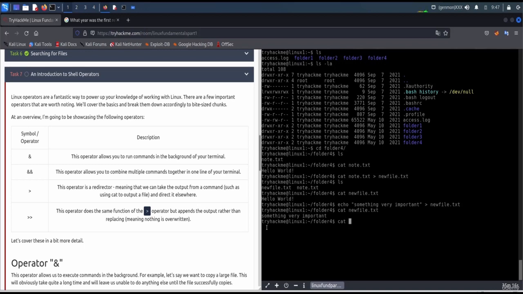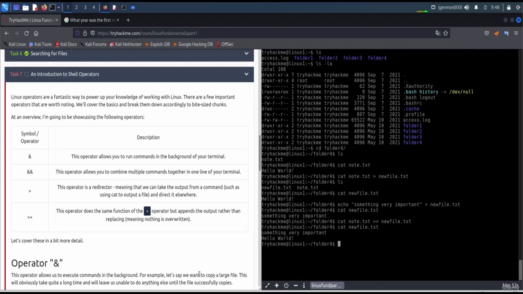So I'm gonna just cat node.txt, use the double greater than sign, and output it to new file.txt. And now if we cat the new file.txt, you can see something very important is also there, and hello world is also there. So it is not replaced.